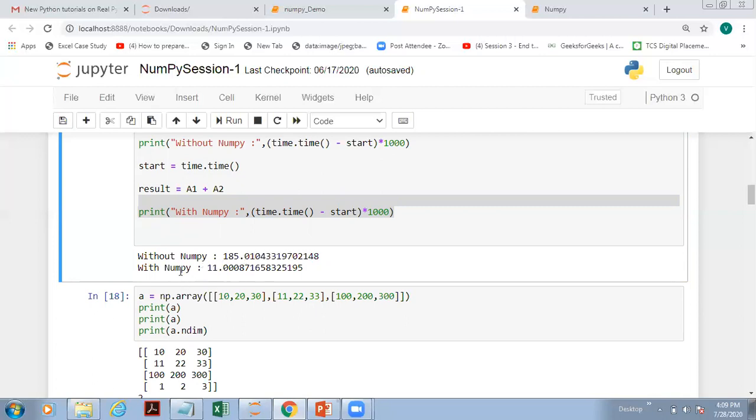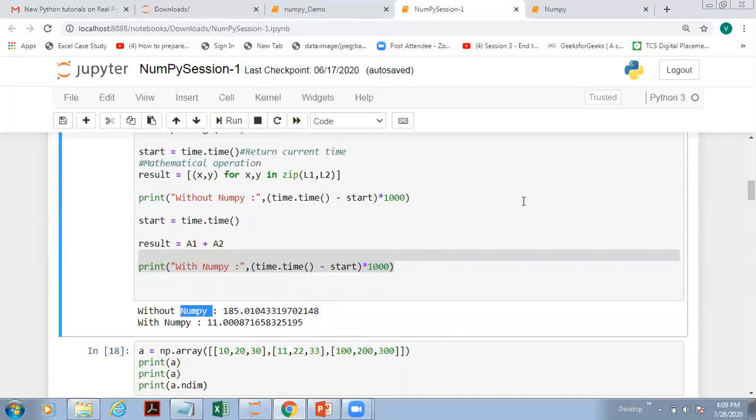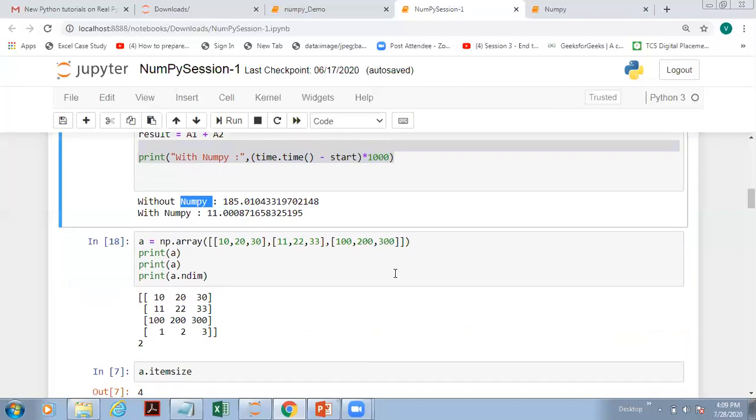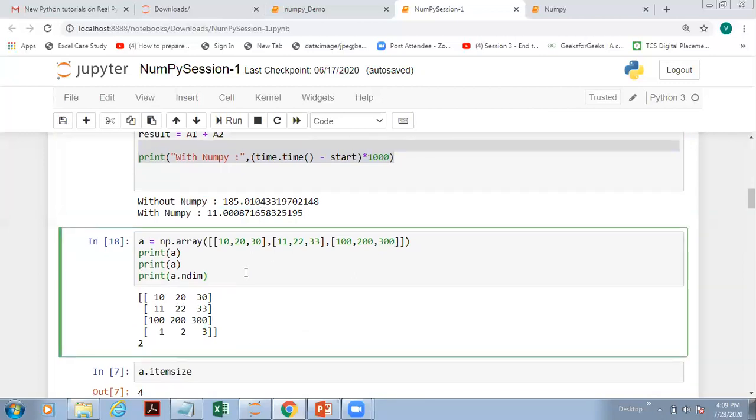So even in terms of time, numpy is always much more efficient than the normal operation. Any operation you do with the help of numpy will always give you faster results, and it will be more memory efficient as well. This is just to get an idea that it is more efficient as compared to any other array type.